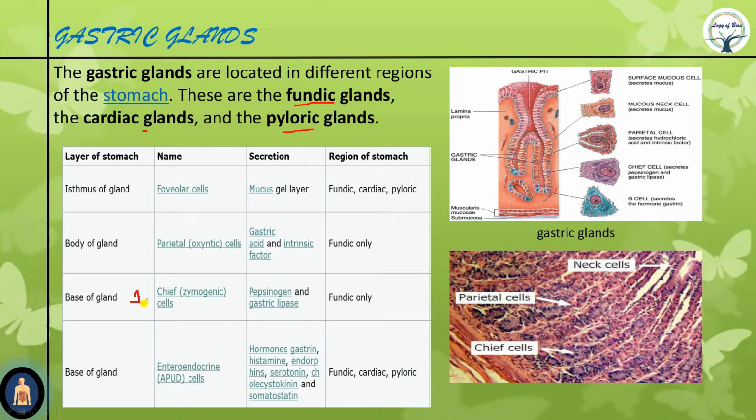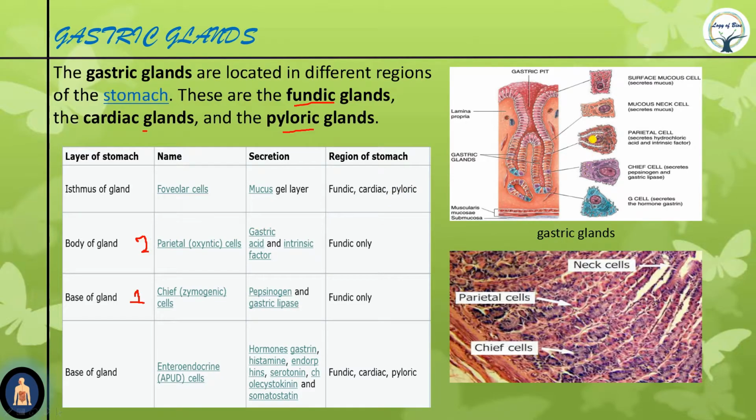Previously we found amylase in the salivary gland, which was secreted by the salivary gland, therefore known as salivary amylase. Now, secreted by the gastric gland, it is known as gastric amylase, along with gastric lipase. So the chief cell or zymogenic cell secretes four things: pepsinogen, prorenin, gastric lipase, and gastric amylase. Clear? So the next one is our parietal cells.